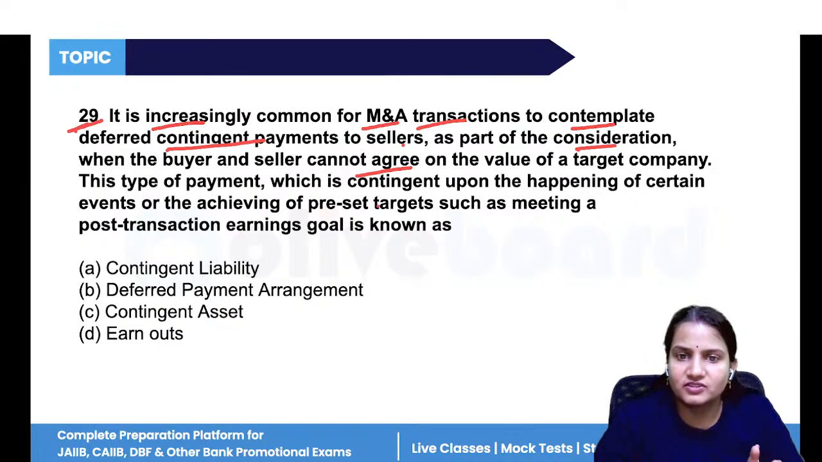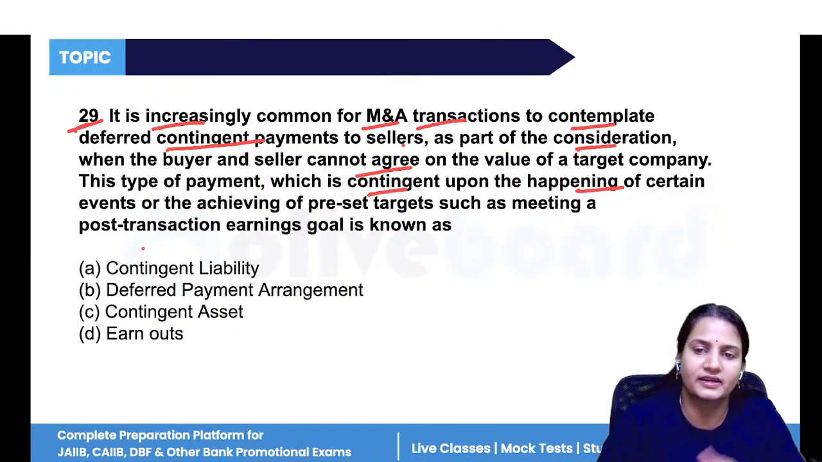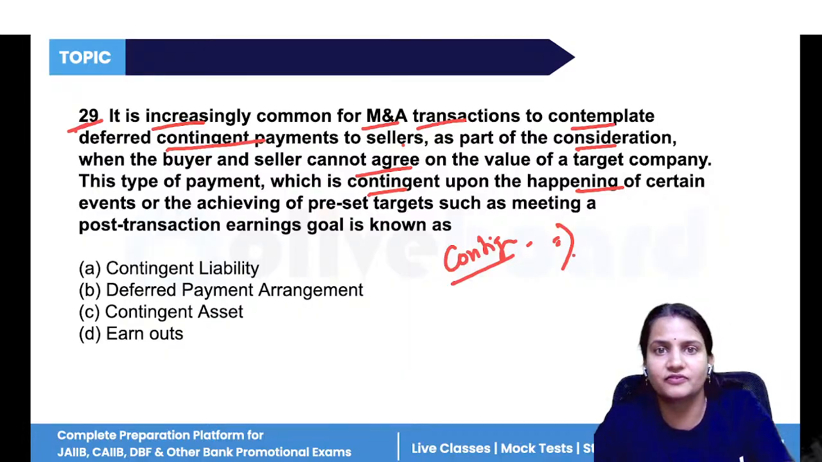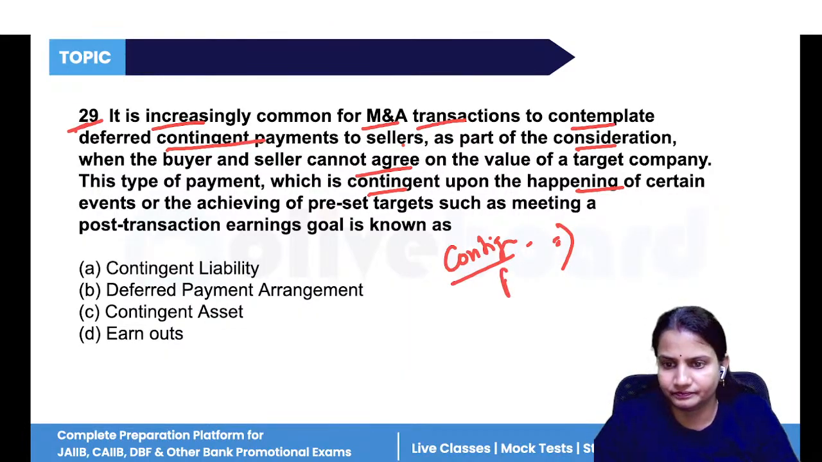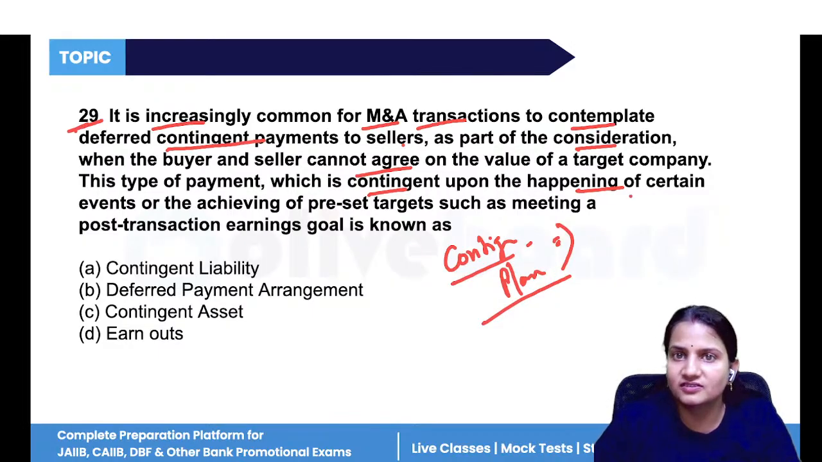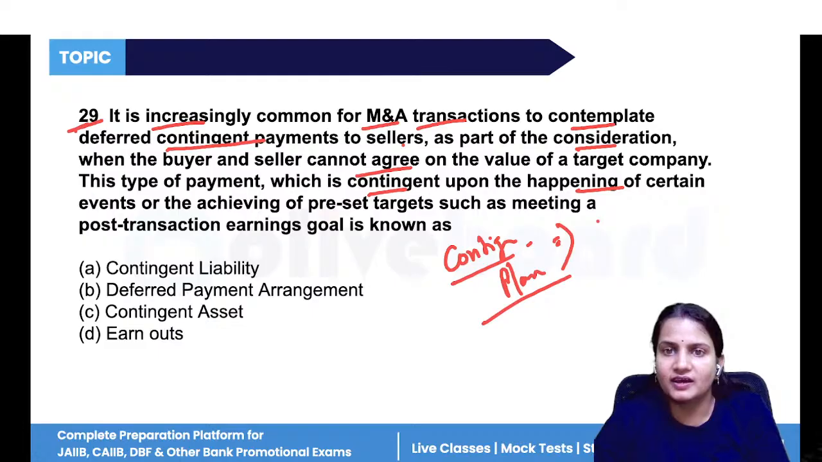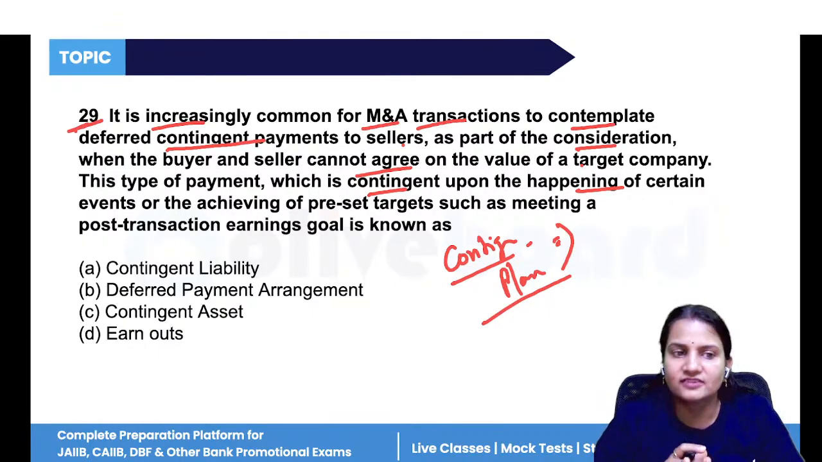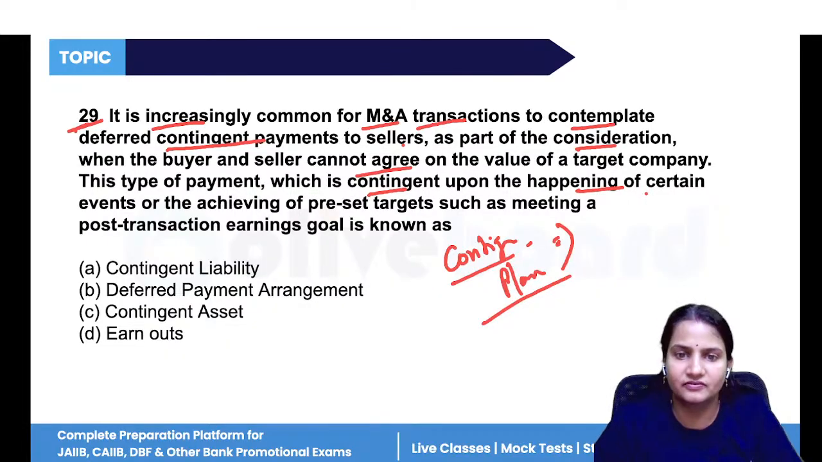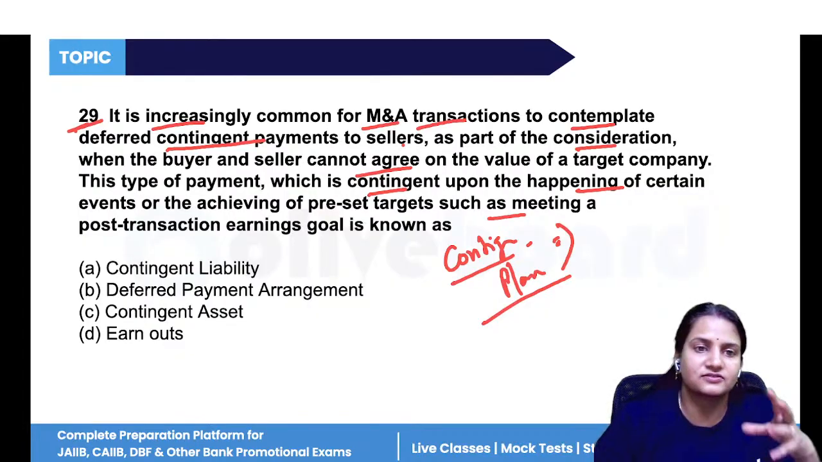So this type of payment is contingent upon the happening of a certain event. Now, contingent means what? It occurs if something happens in the future, like we have studied about contingent plans. Contingent plan means that in case of emergency, in case of any other situation arising, we have another plan, plan B. So contingent only takes place when certainty or uncertainty of the happening of any event is there, such as meeting post-transaction earning goals, and that is what it is known as.